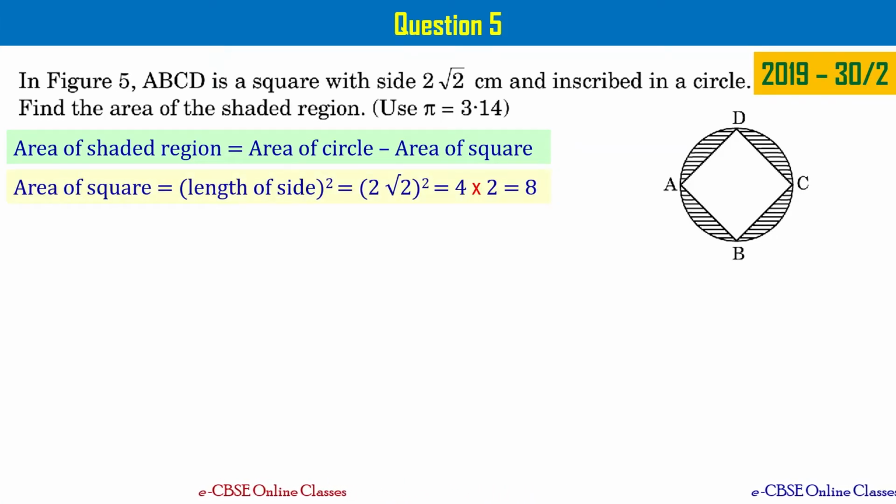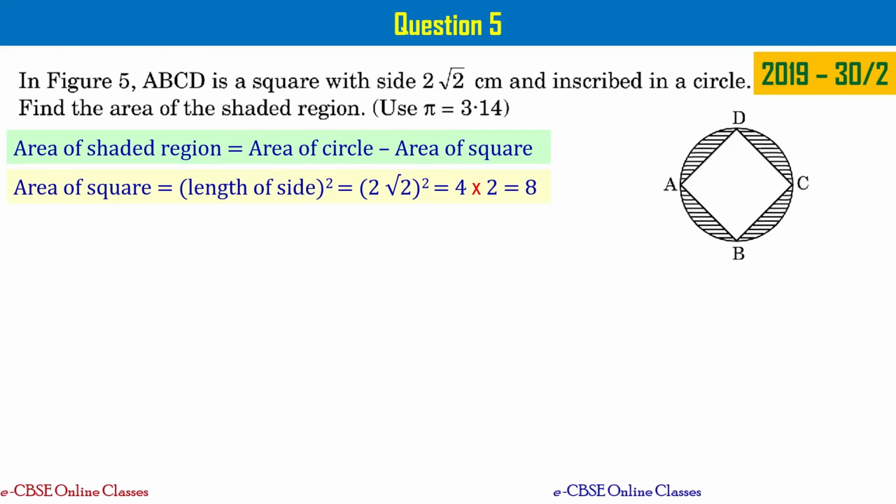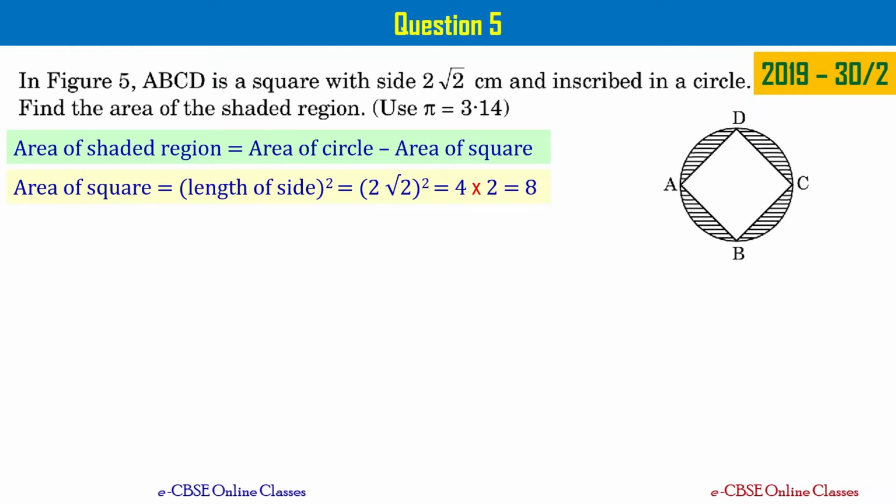Area of square can be written as side square, that is equal to 2 root 2 square. That can be written as 4 times 2, that is equal to 8, right? 2 square is 4 and root 2 whole square is 2. That's why we are writing it as 4 times 2, that is equal to 8. Please take a note of this.